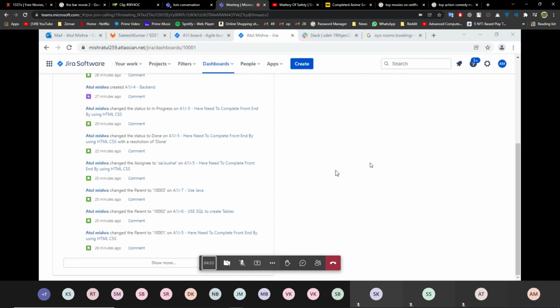We want to create a dashboard, necessarily. This is the project creation. Map out our project goals. There we can do it like front end UI, then database, then back end. And this is the issue and assigning, like I assigned to Sai. This is the third one, Sai Kushal to Atul Mishra, in progress. So when Sai resolves it, it is updated as done, and this is accepted by me. That's all.